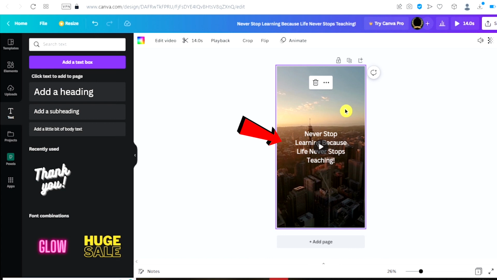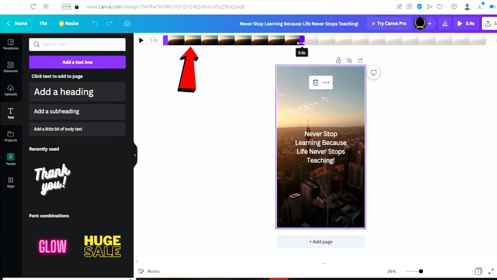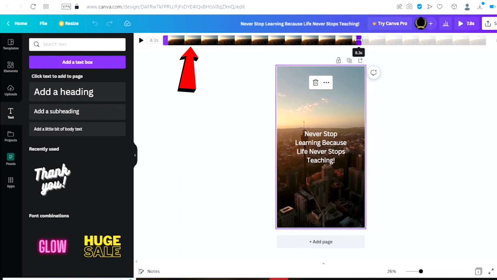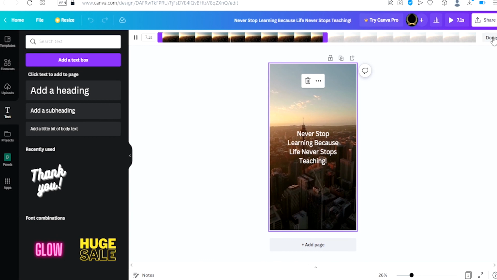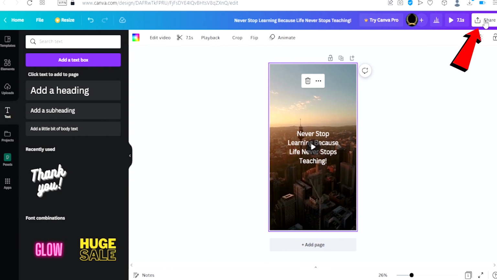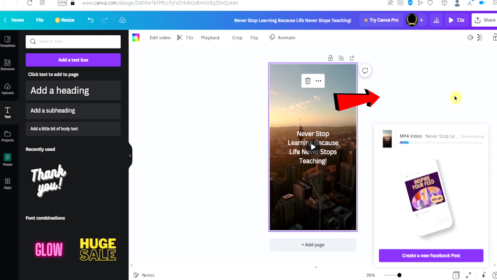To change the time frame or how long you want the video to be, just click right up here and make it shorter or longer as you want. Once you are done, it's time to download the video. To do that, click right up here on Share, click on download again, and it will be downloaded onto your PC. From here you can then upload this video to TikTok, YouTube, Instagram and start making money.